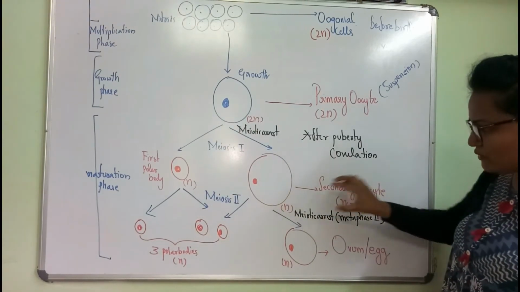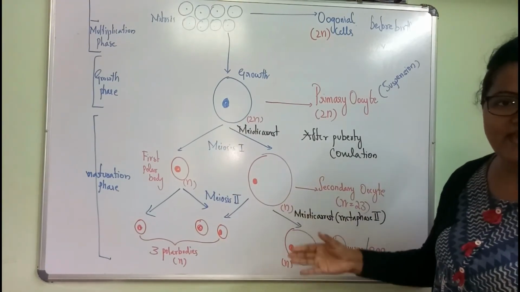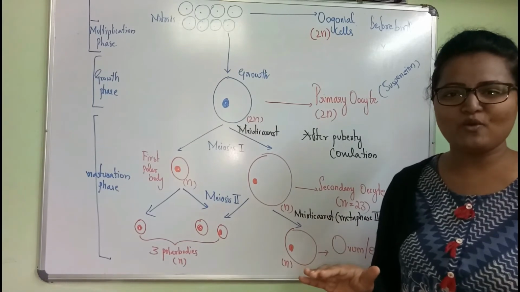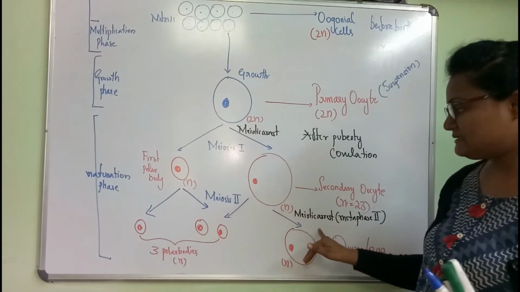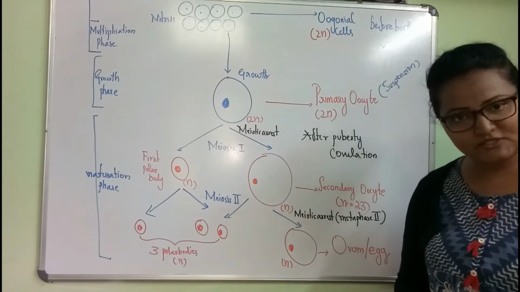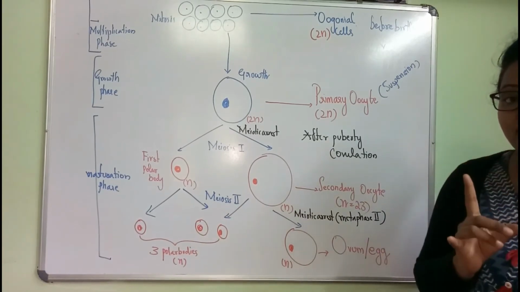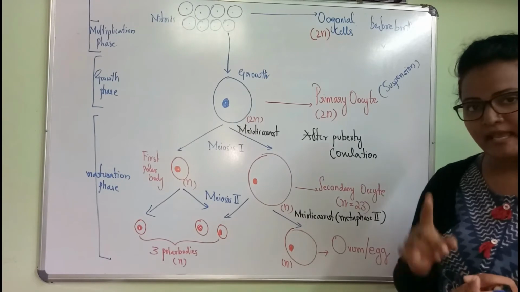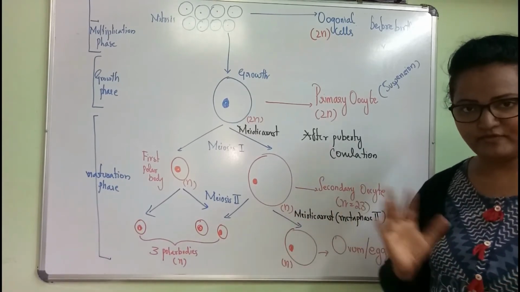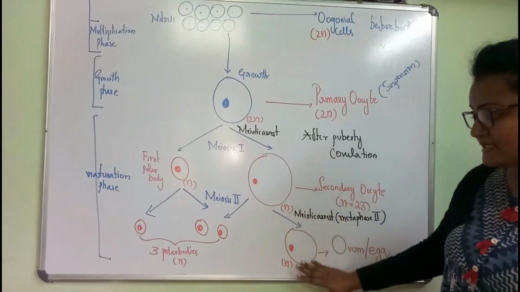Once the secondary oocytes are formed, again they are going to undergo the suspension, that is again the meiotic arrest. At which stage? Metaphase 2. Remember, metaphase 2. Okay, then anaphase to telophase. How is this arrest continued?